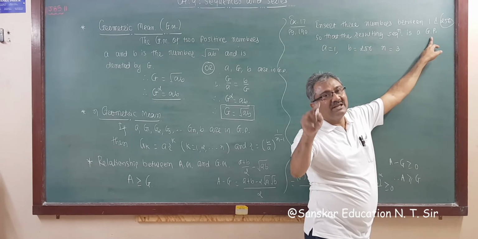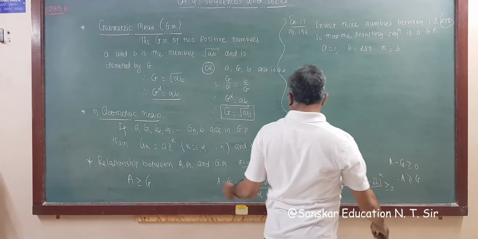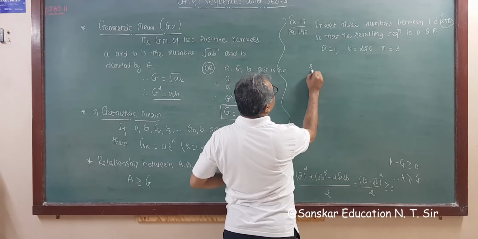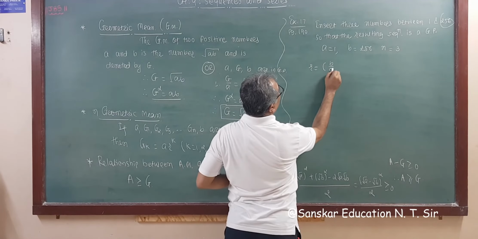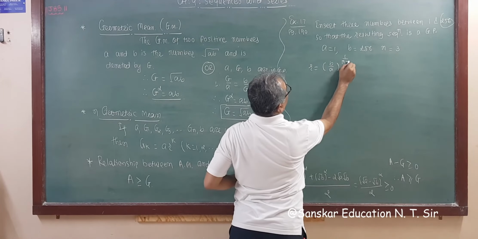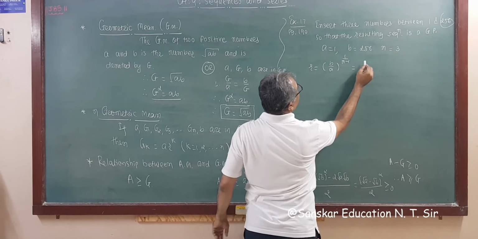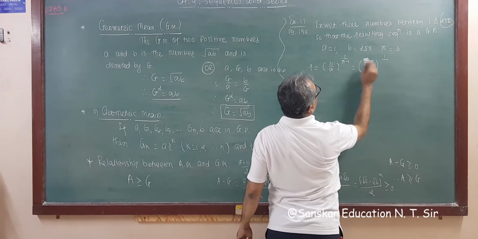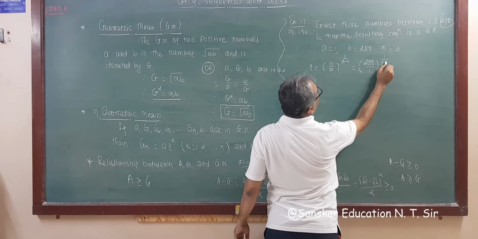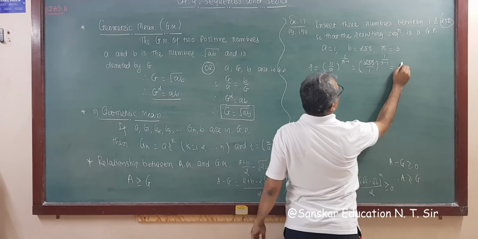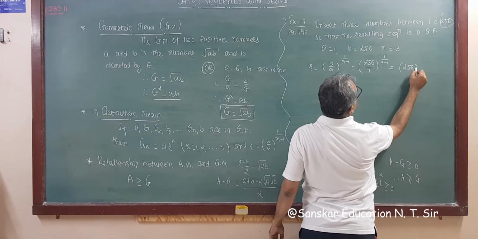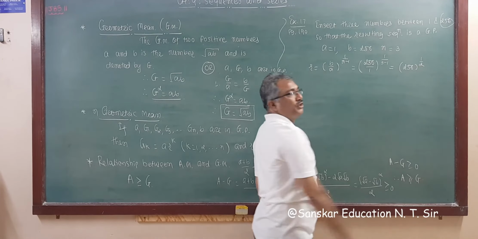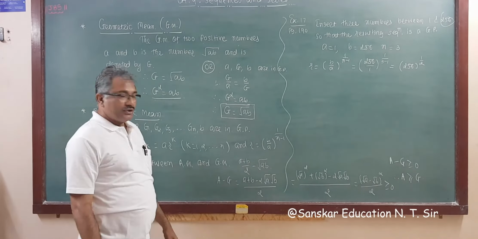GP requires a ratio, and for that we require r is equal to b by a raised to 1 upon n minus 1. b is 256 divided by 1, raised to 1 upon n minus 1, is 3 minus 1, so 256 raised to 1 upon 2, square root of 256.